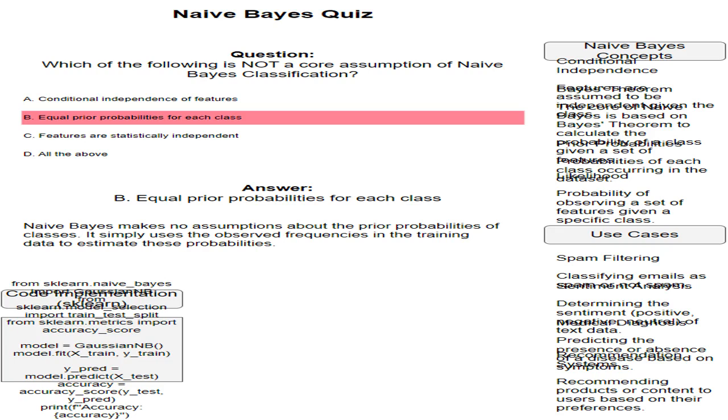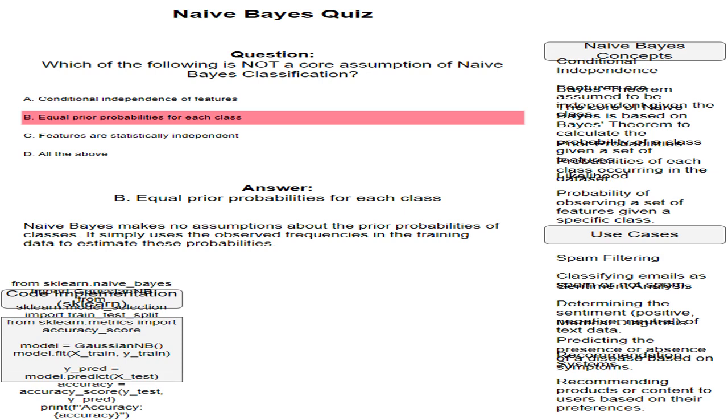Bayes' theorem provides a way to calculate the probability of a class given a set of features. It's the foundation of naive Bayes classification. The theorem states that the probability of event A occurring given that event B has occurred is proportional to the probability of event B occurring given that event A has occurred, multiplied by the prior probability of event A. In medical diagnosis, Bayes' theorem can be used to calculate the probability of a patient having a specific disease given their symptoms.